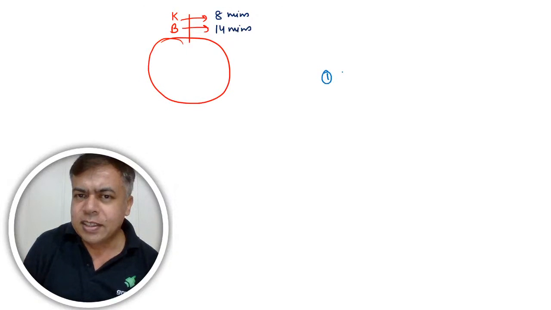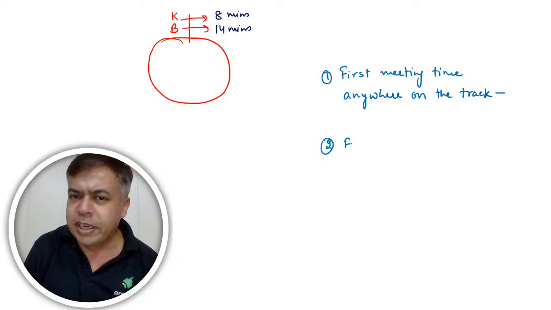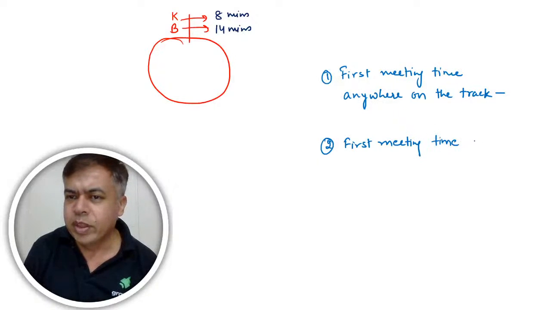First is the first meeting time anywhere on the track. Second is the first meeting time at the starting point.